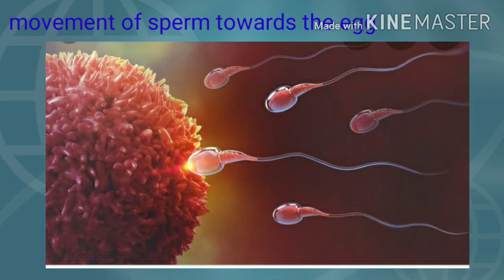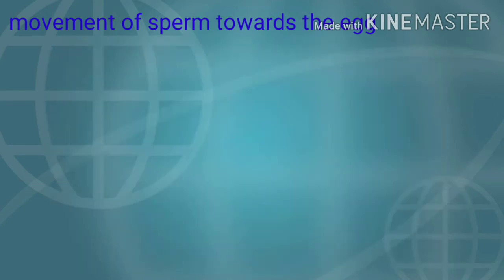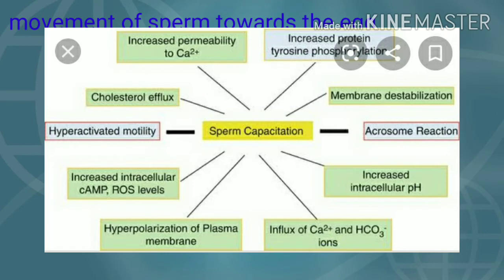In that, the sperm undergoes capacitation in the vagina. Capacitation means the sperm undergoes cellular changes, becoming unable to fertilize at first and then able to fertilize. In sperm capacitation, there is cholesterol efflux, increased permeability to calcium ion, increased protein tyrosine phosphorylation, membrane destabilization, acrosome reaction, increased intracellular pH, influx of calcium and HCO3 ion, then hyperpolarization of the plasma membrane and increased intracellular cAMP and ROS levels.